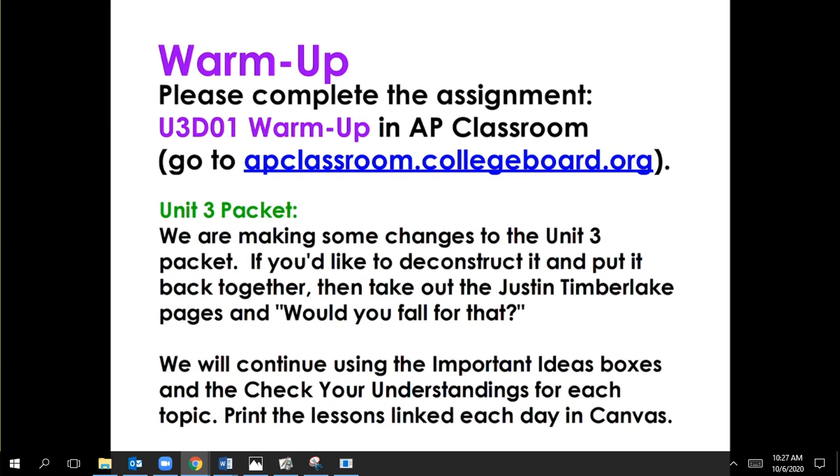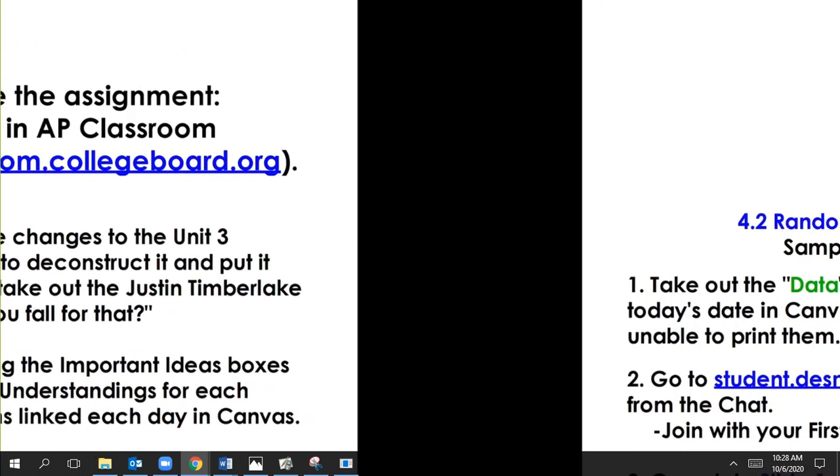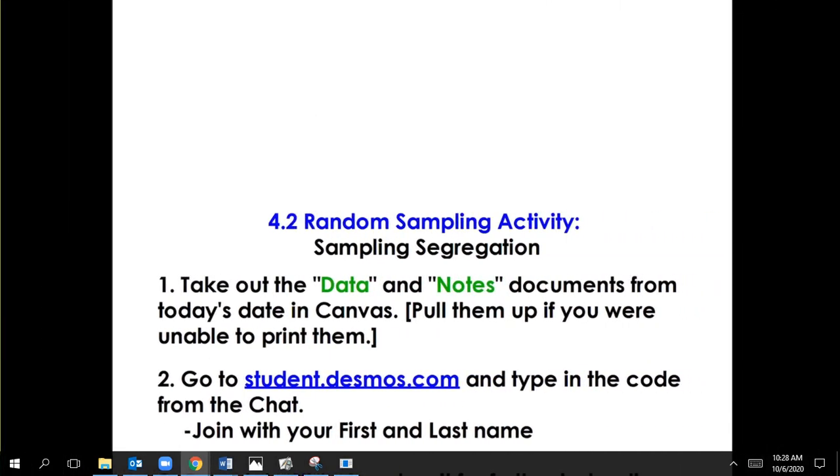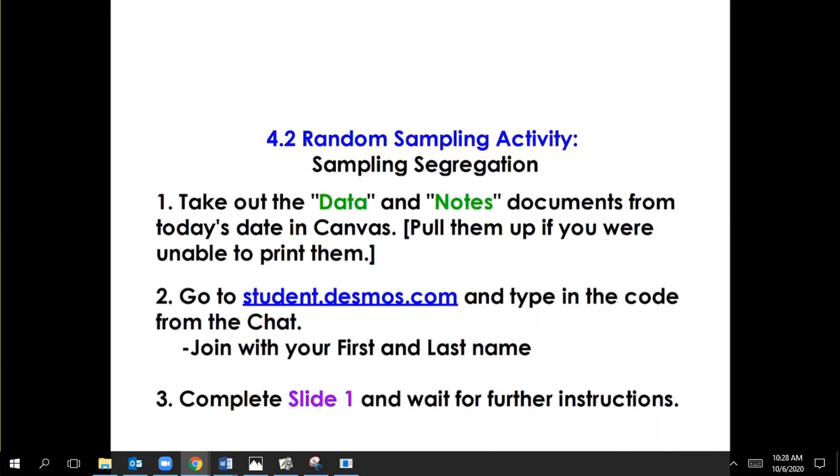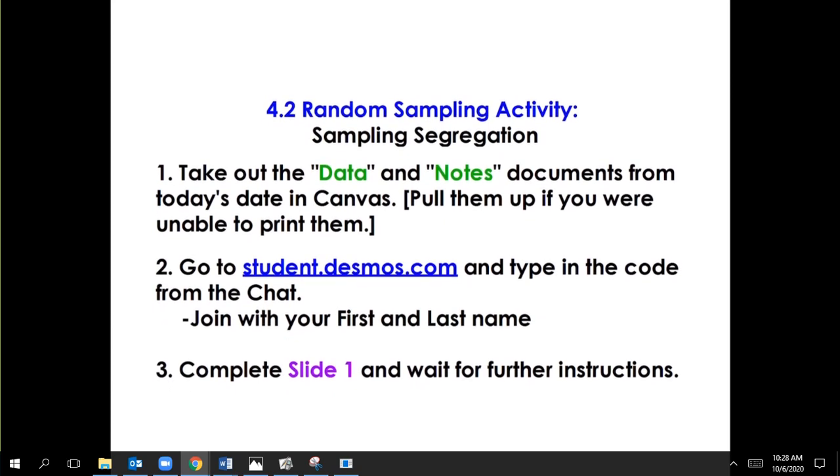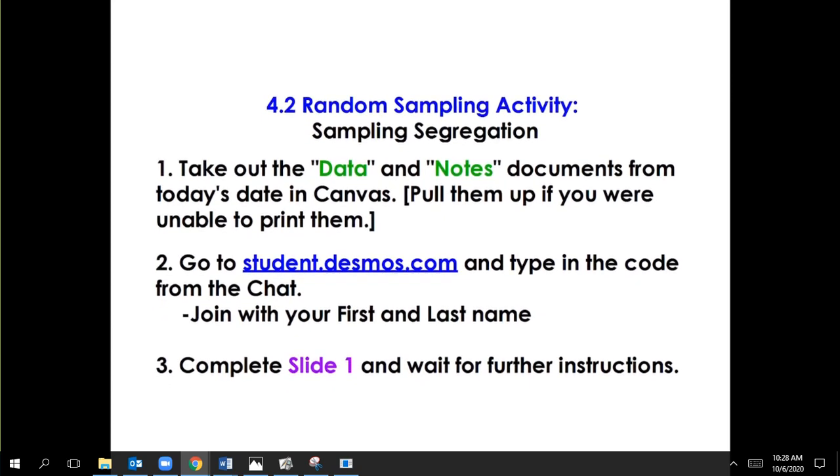Today's lesson is in Canvas, and you can get it from there. There are 2 things that we want you to open and print. One is data, which is what you're going to use to collect data for today's lesson. It's just 2 pages with some information about some neighborhoods. Then notes is the worksheet that we'll be writing on, like we do with our other notes. So that is data and notes, 2 documents. Hopefully you can print them ahead of time before you start this activity so that you can write on them and take notes the same way we always do.